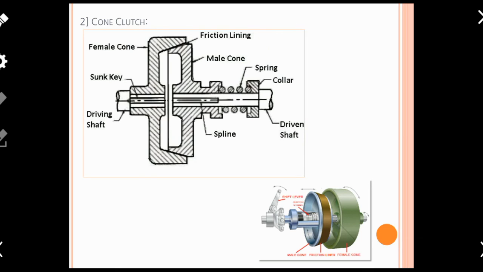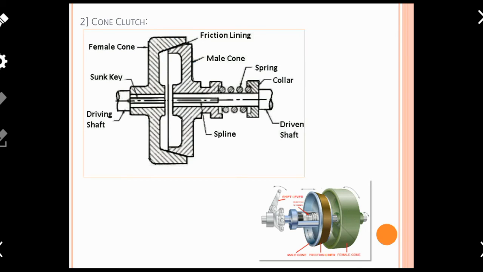And similarly, which we have seen in case of plate clutch, if you are pushing force P at the end of the lever, then what happens is this male cone will become disengaged from the female cone, and ultimately power is not transmitted from the driving shaft to the driven shaft.